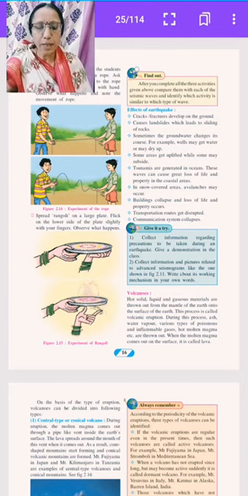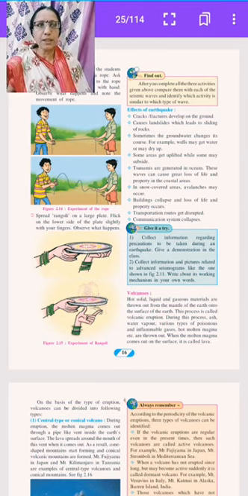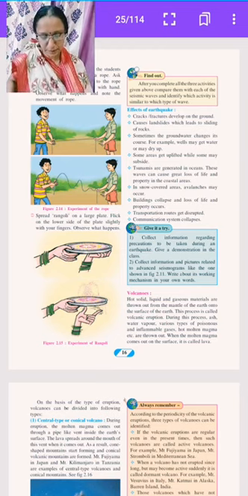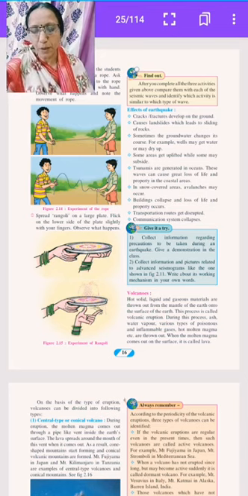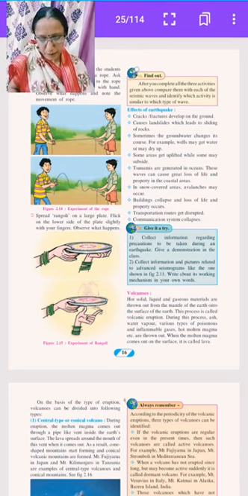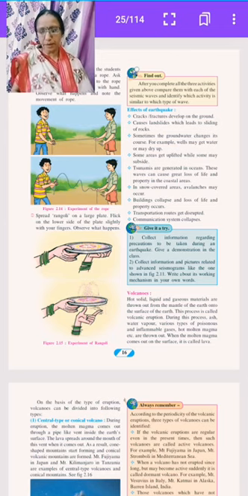On the basis of the type of eruption, volcanoes can be divided into the following types: central type or conical volcano, and fissure type volcanoes. These types we will complete in the next period.